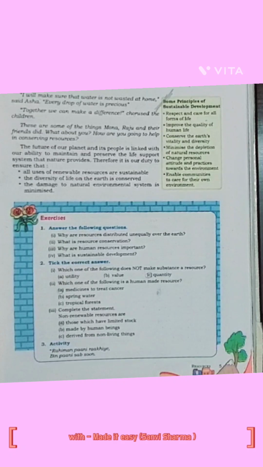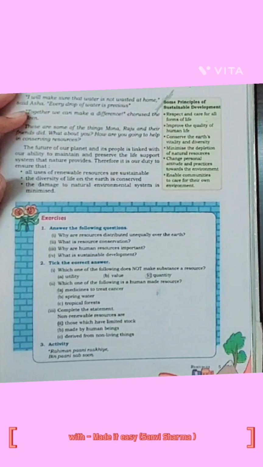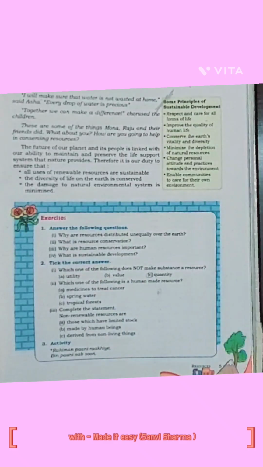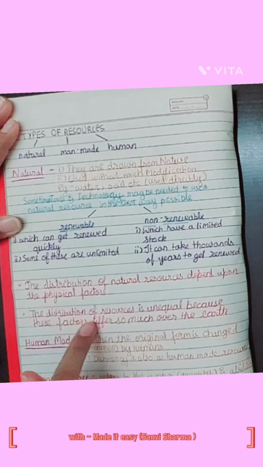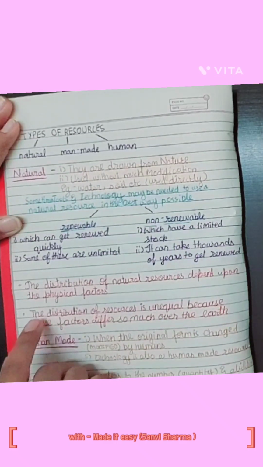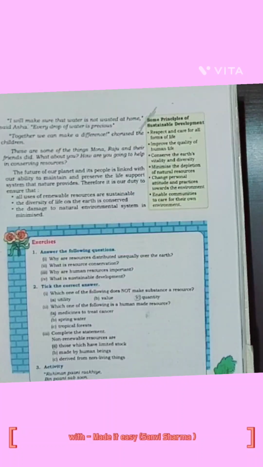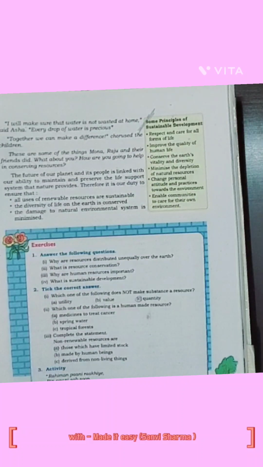Also now let us have a look at the exercise given in the textbook. Why are resources distributed unequally over the earth? The answer, the distribution of resources is unequal because the physical factors differ so much over the earth. Question number two, what is resource conservation? Resource conservation is using resources carefully and giving them time to get renewed.